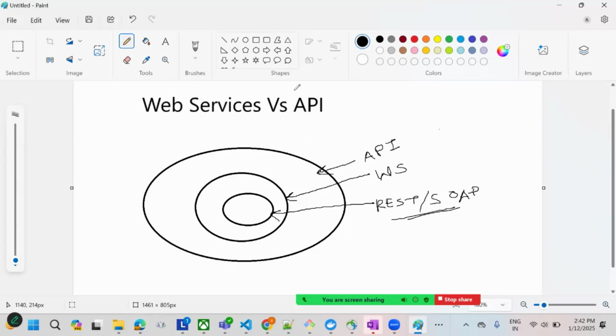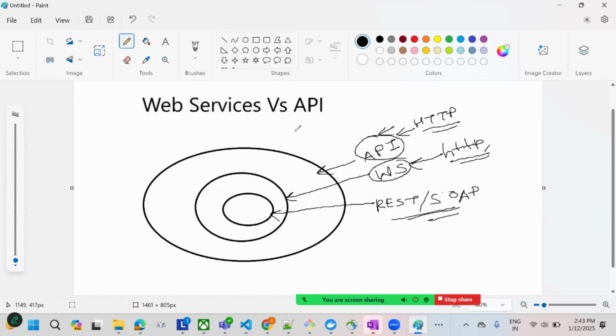API means to communicate with the application. To communicate with any software application, we use the API. To communicate with a web application, we use web services. In web services, we use some architectures like REST or SOAP. To communicate with web services, there are some protocols, that is HTTP. Basically, we use HTTP and HTTPS. There are many protocols, but HTTP is the famous one.